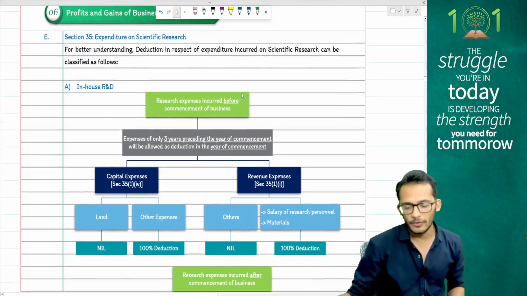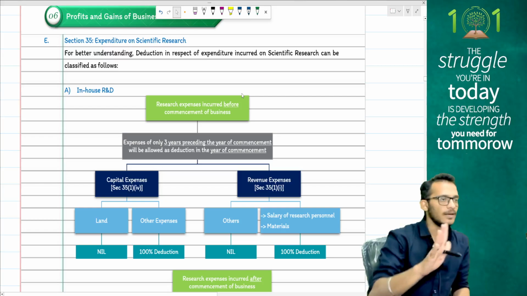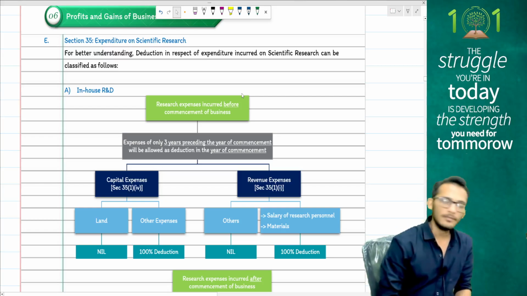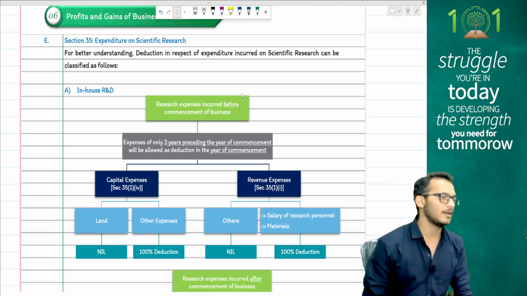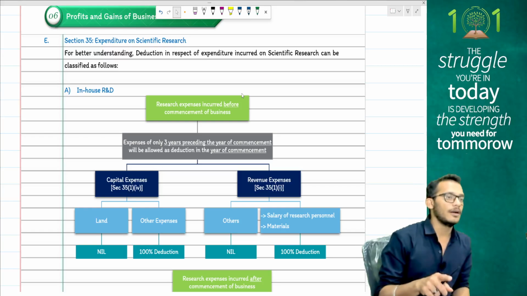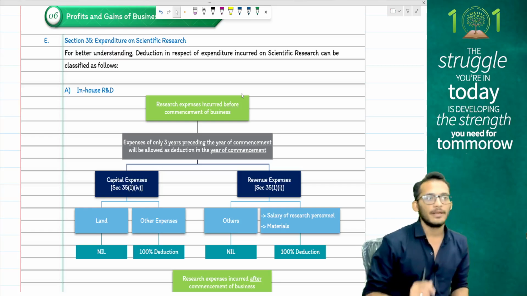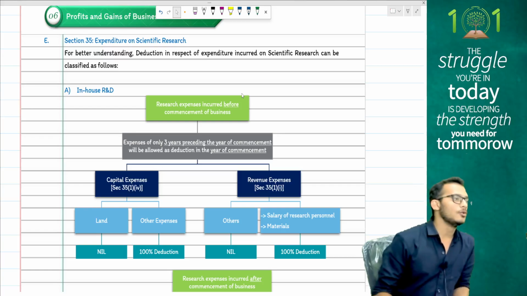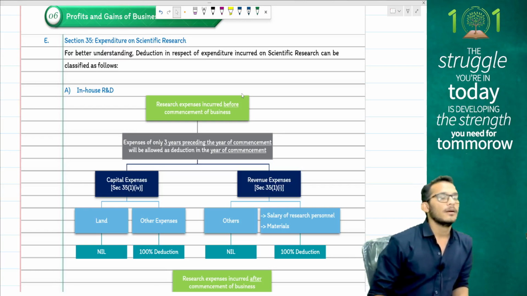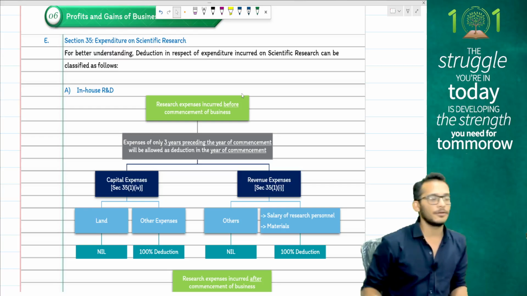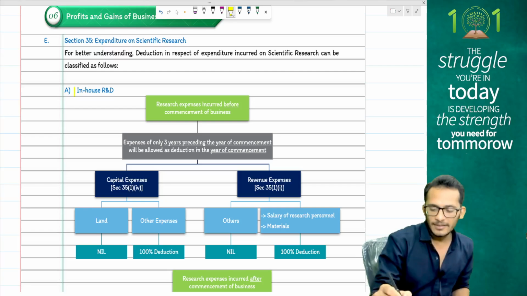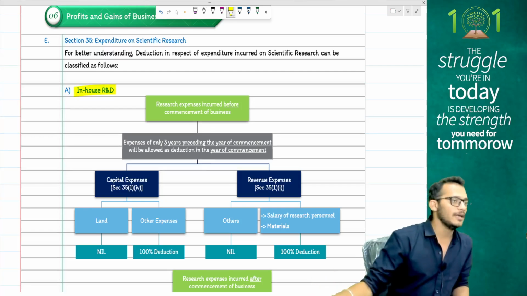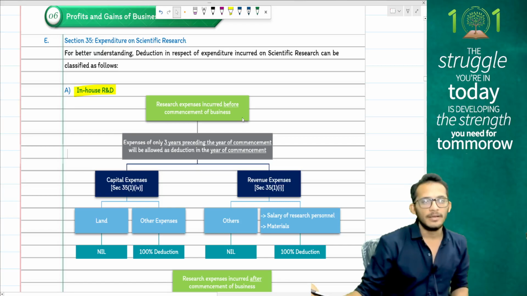After that, we are moving forward, people. We have scientific research. Only one rule for scientific research: 100% allowed as deduction except land. However, if you are under the default tax regime, you do not get deduction for donations. You get deductions for in-house. So in-house will be eligible for deduction, donations will be denied for the default tax regime.